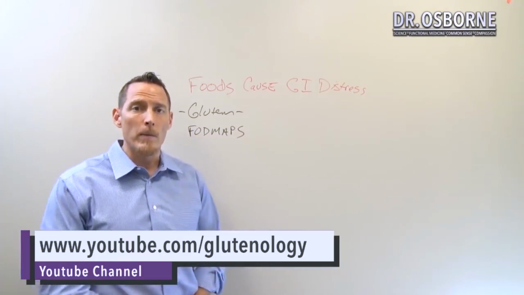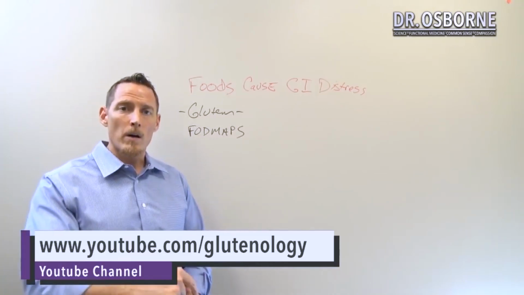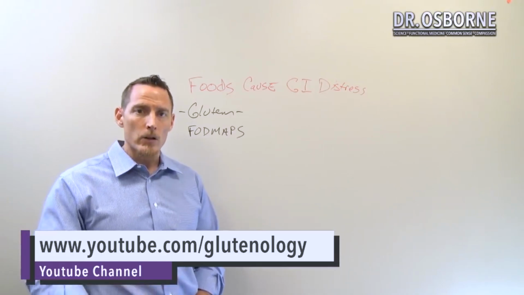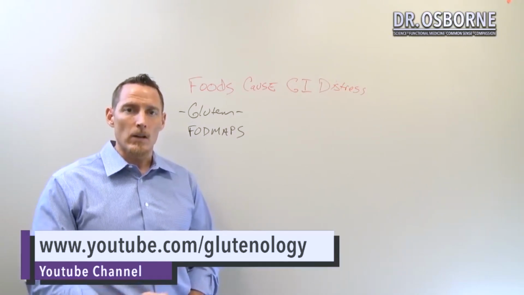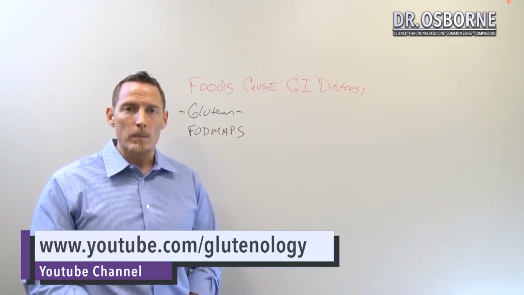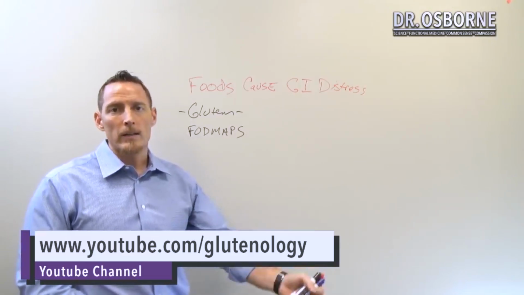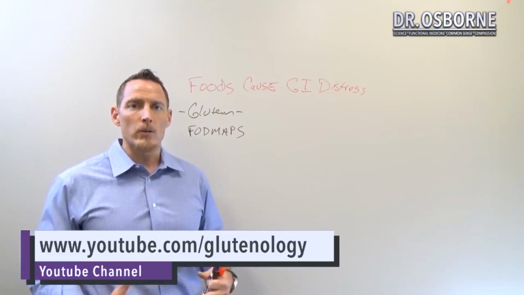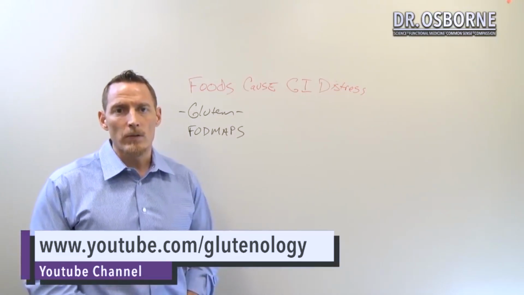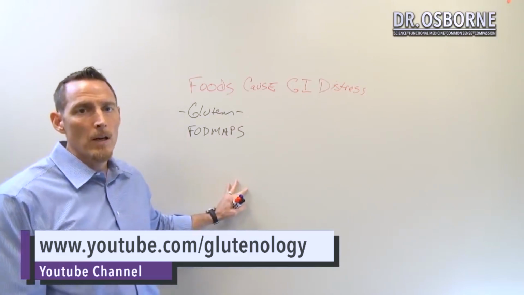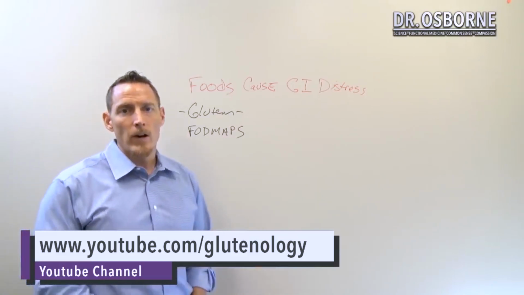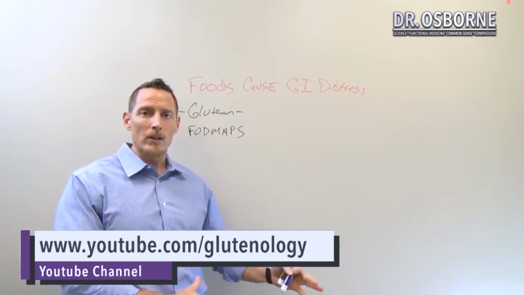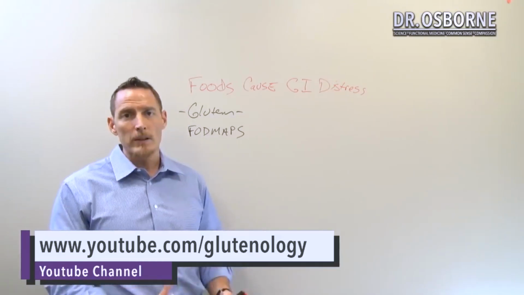Now there are other FODMAPs beyond honey. One of the other common things used in grain-free baking is sugar alcohols, things like xylitol or tagatose. If you've used products on the market like Xylosweet or TheraSweet and you didn't do well and they caused you a lot of gas and intestinal discomfort, the reason could very well be that you're not tolerating FODMAPs very well.